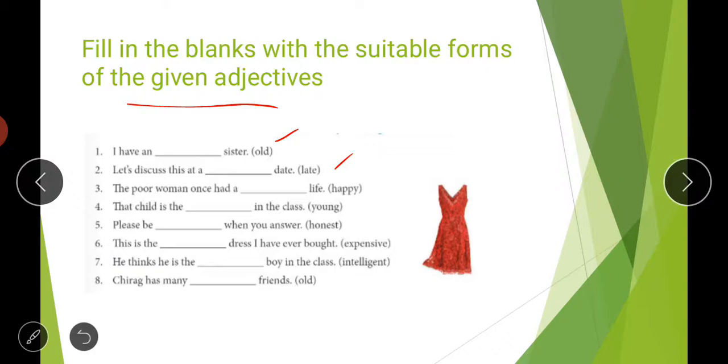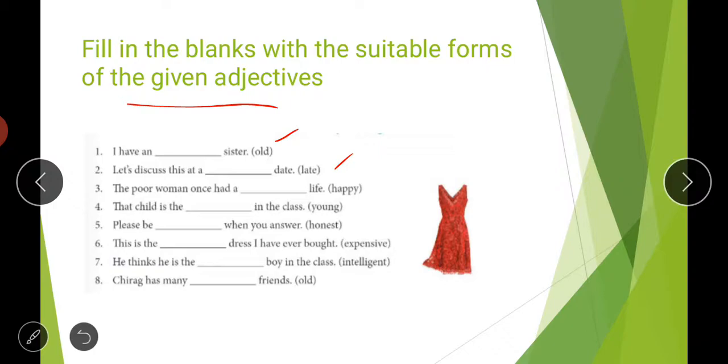First one is: I have an dash sister, and the word given is old. Students, I have already told you that old has two comparatives and two superlatives: older, elder, and oldest, eldest.